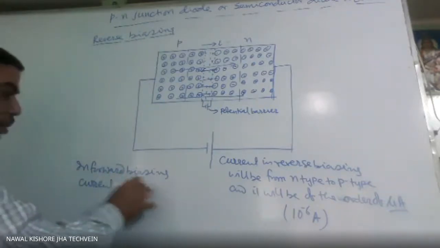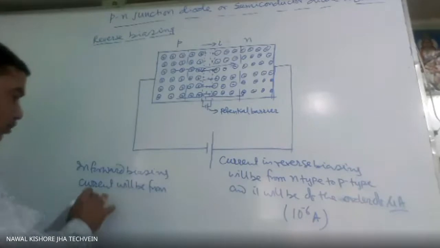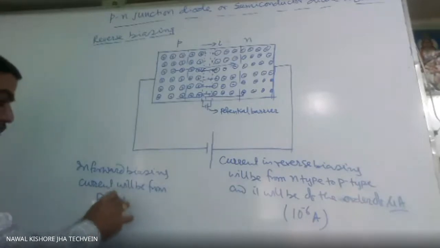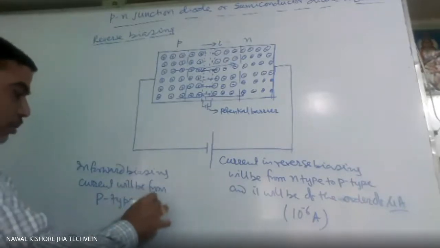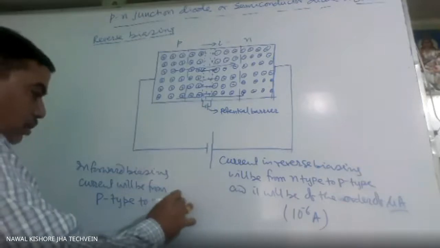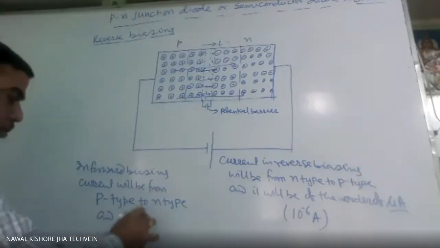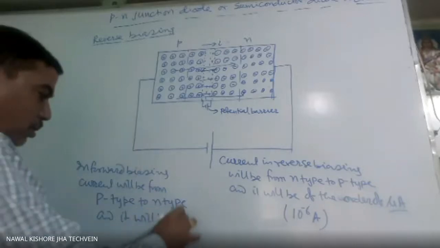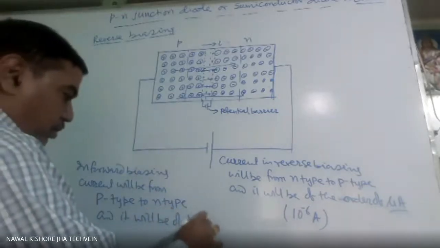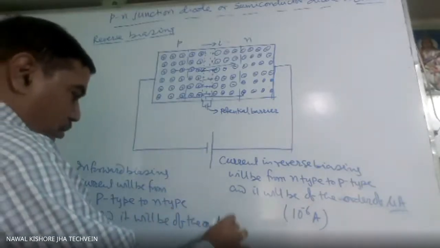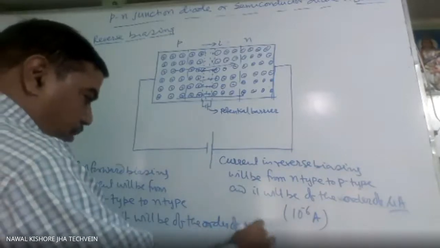Current will be from P type to N type, and it will be of the order of milliampere.